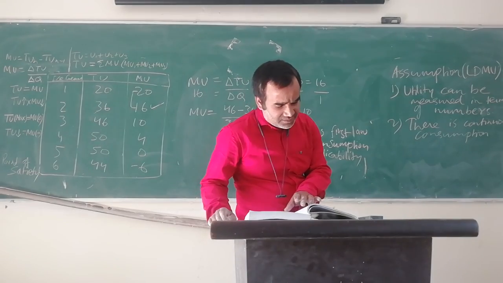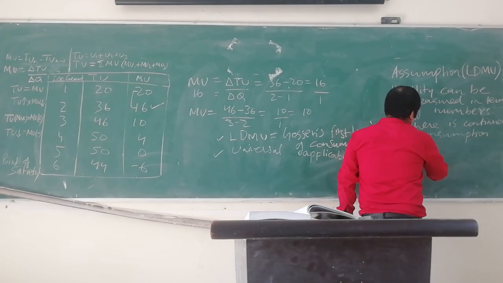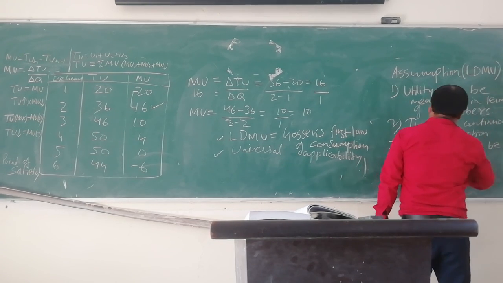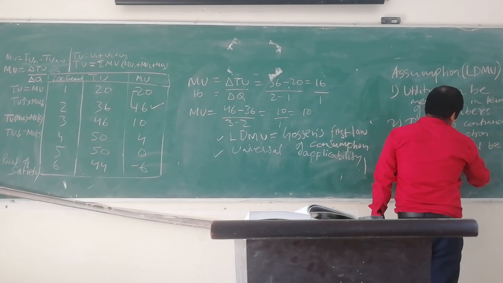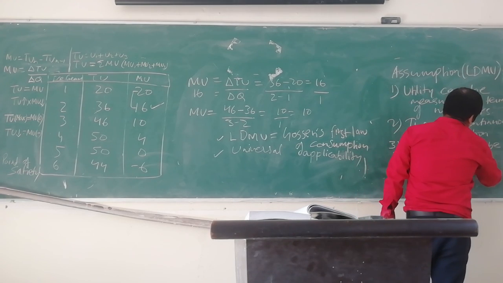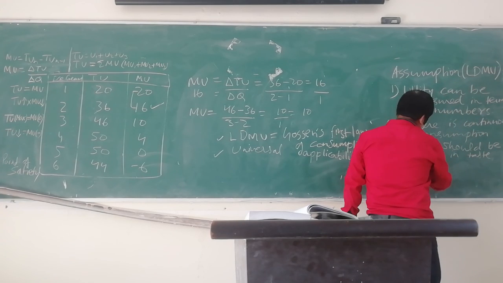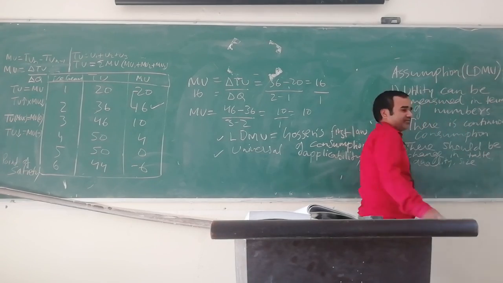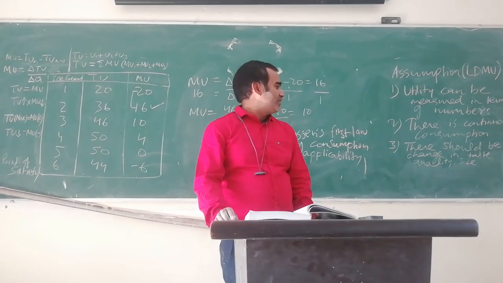Next, there should be no change in taste, quality, size, and all that of a product.